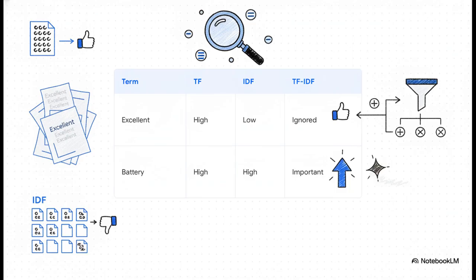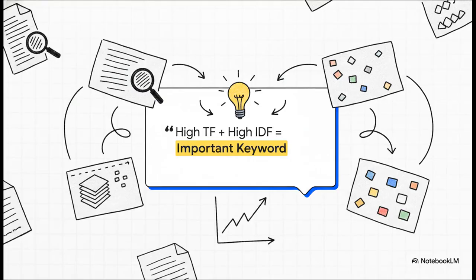So it gets a high TF and a high IDF, giving it a high overall score. The math automatically highlights the descriptive words and basically penalizes all that common fluff. I really want you to remember this simple formula: high TF plus high IDF equals an important keyword.